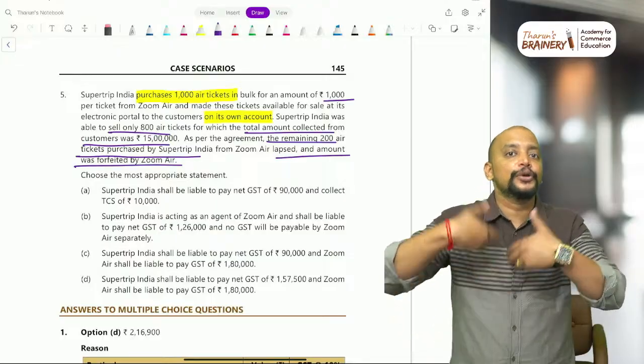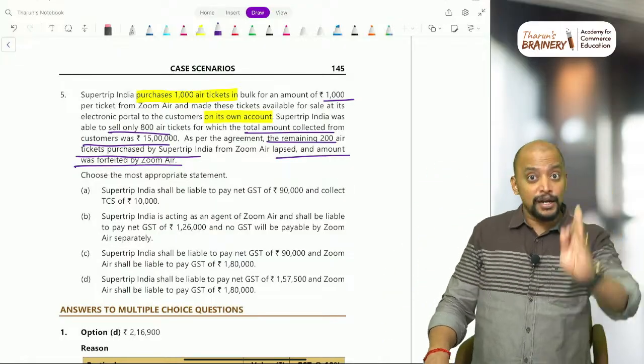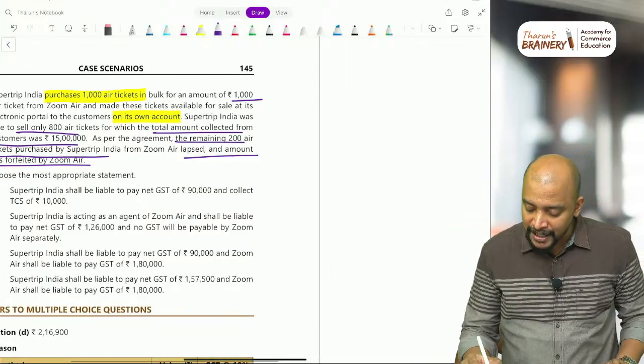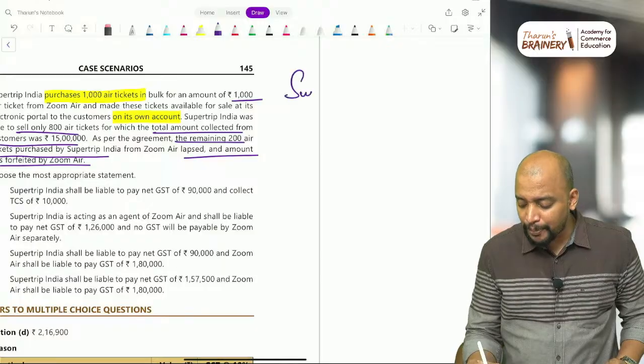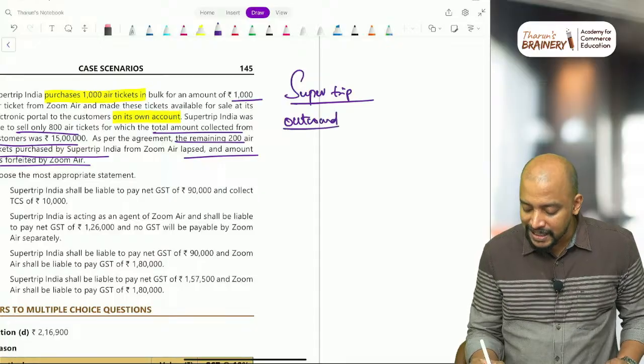Forfeited means they are not going to refund anything, so what is the value of supply made by Zoomer to Super Trip? From Super Trip's point of view, the outward supply will be 800 tickets.